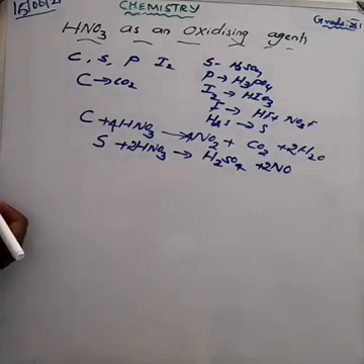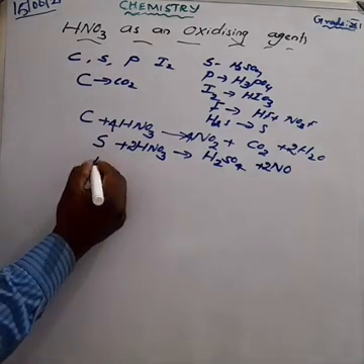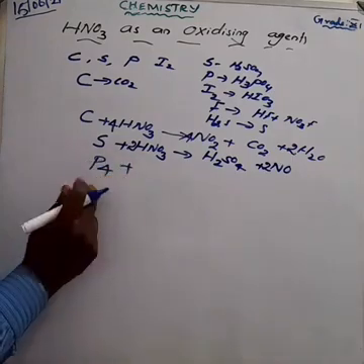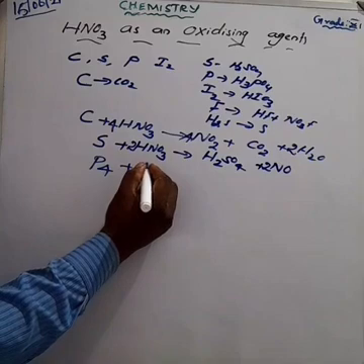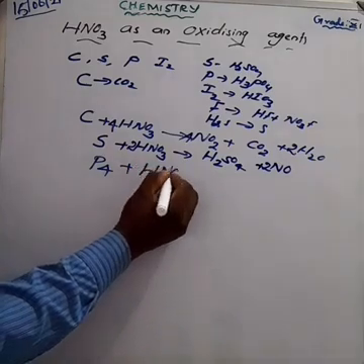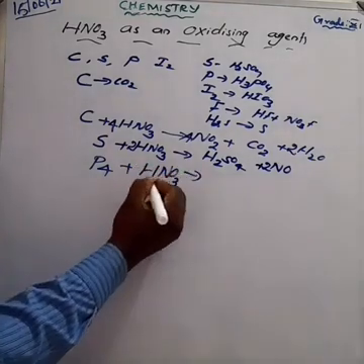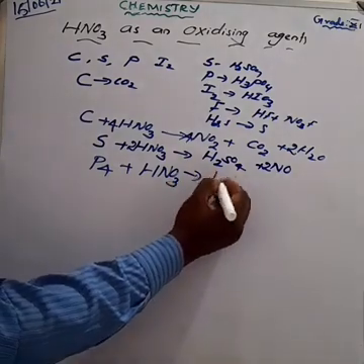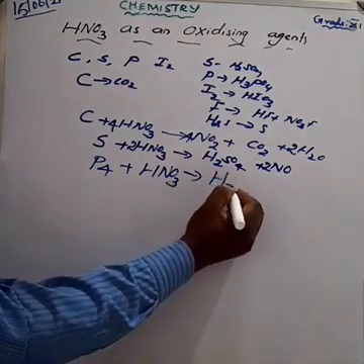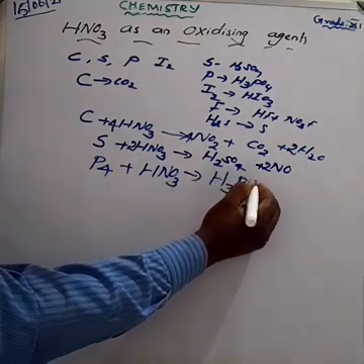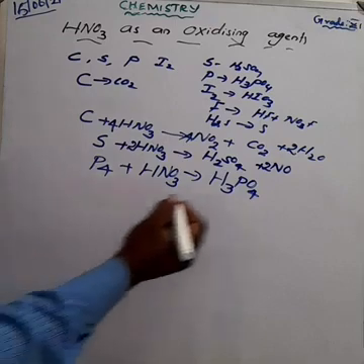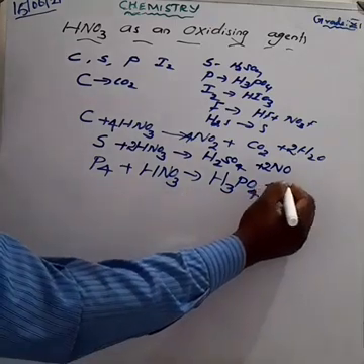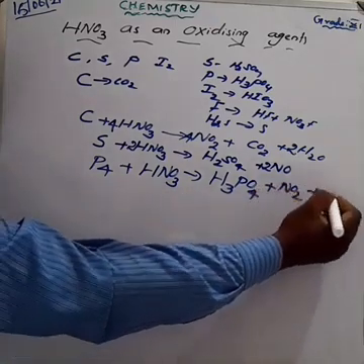The third one is phosphorus. Phosphorus is a polyatomic element, am I right? So P4 plus nitric acid, written as HNO3. We get phosphoric acid, orthophosphoric acid. What is the formula? H3PO4, phosphoric acid. And also we get nitrogen dioxide, that is NO2, plus water molecules.